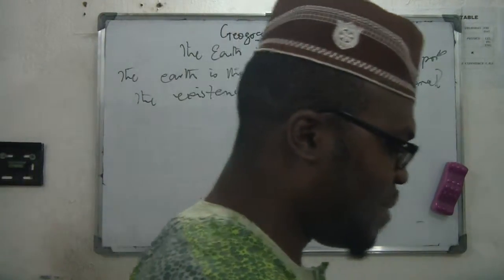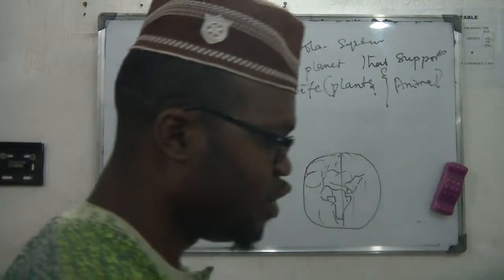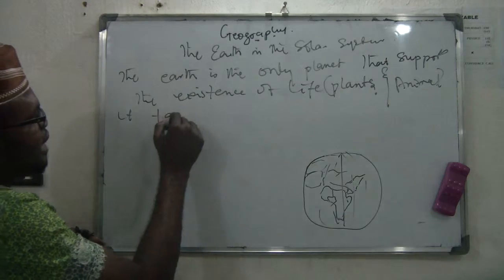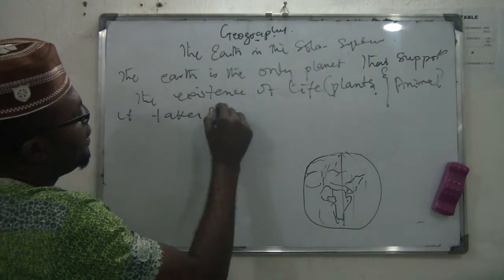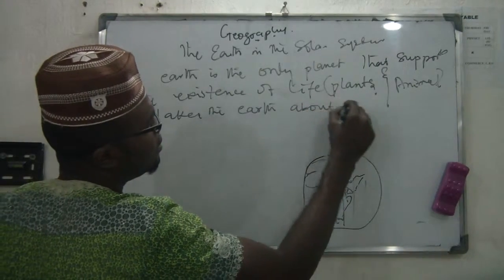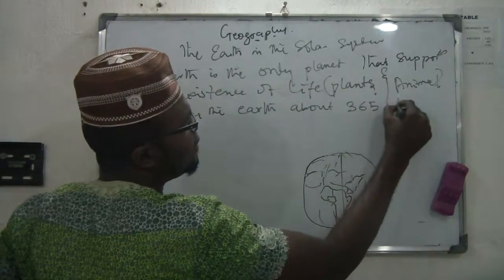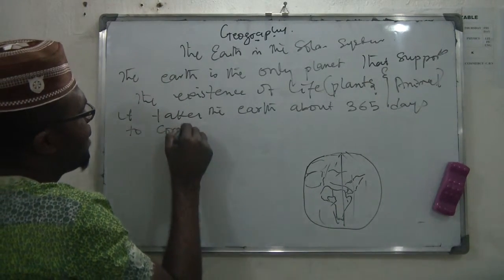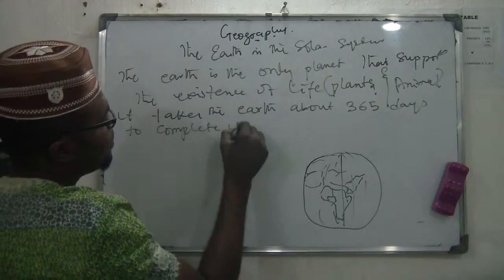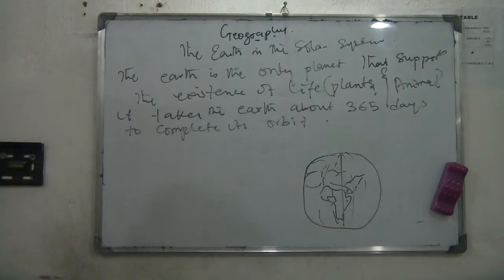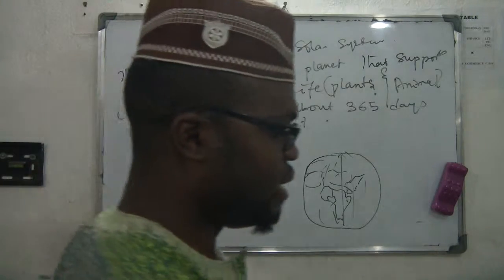It takes the Earth about 365 days to complete its orbit. What do we mean by this? That it takes the Earth 365 days.